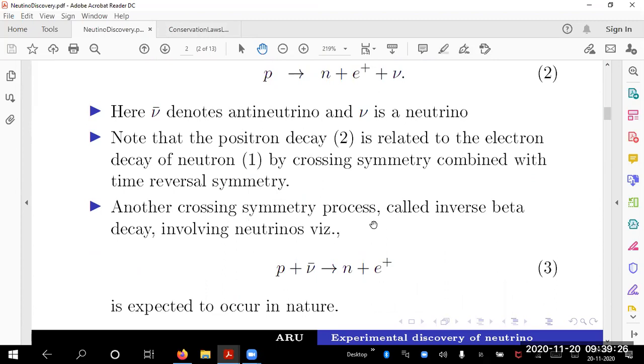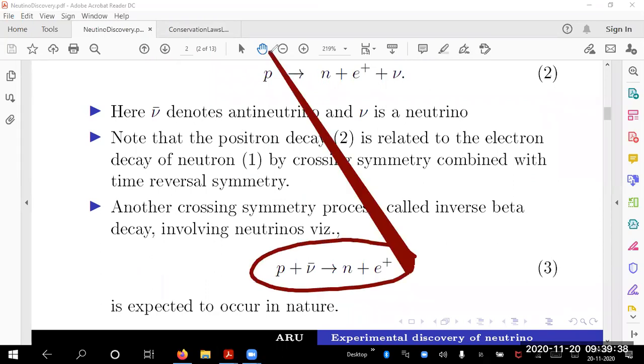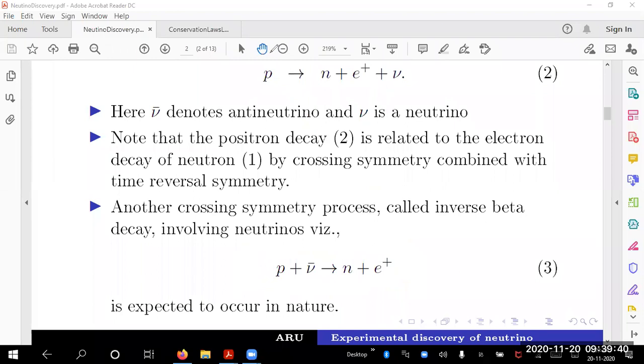Another crossing symmetry process is called inverse beta decay. That is P plus nu bar gives you a neutron plus e plus. I have given this as an example in crossing symmetry relations. This is also possible, it is predicted. If I have a source of antineutrinos and hit the antineutrino beam on a proton target, I am supposed to get a neutron and a positron.